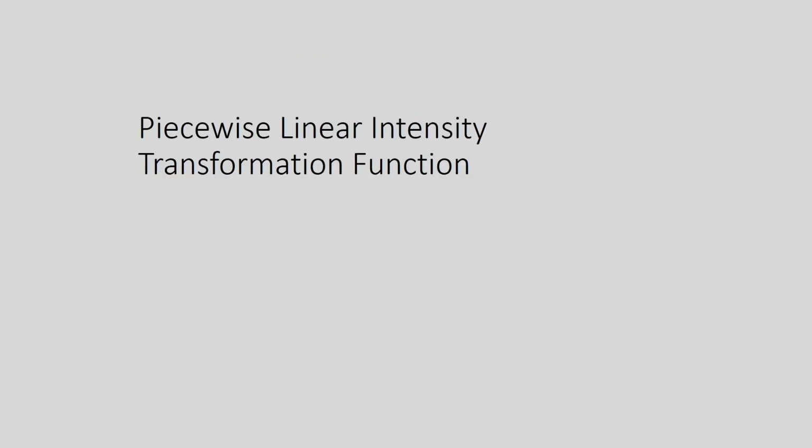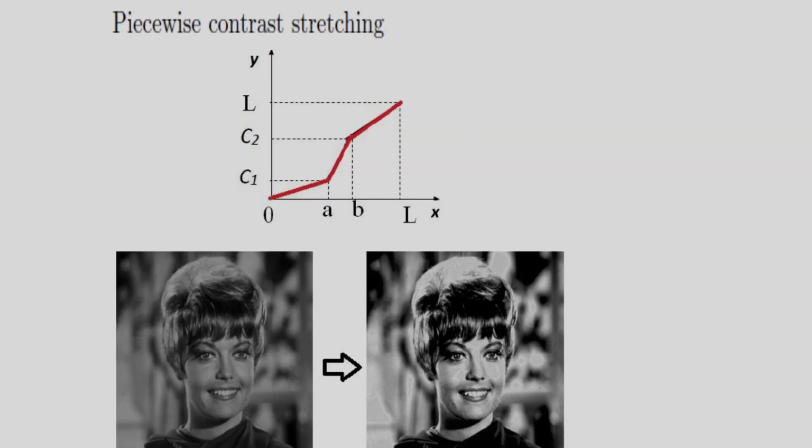The next point I want to discuss is the piecewise linear intensity transformation function. What is the meaning of the piecewise linear intensity transformation function? I will show some transformations. The first transformation is the piecewise contrast stretching operation. In this case, the transformation is S equal to T(R). My input ranges from 0 to L minus 1, and the output also ranges from 0 to L minus 1.